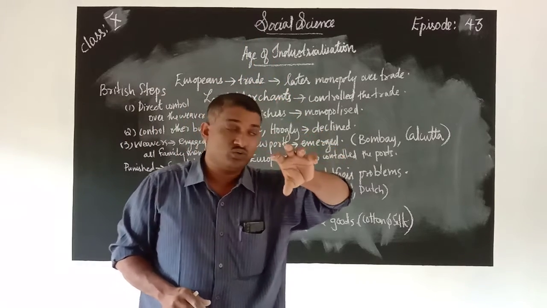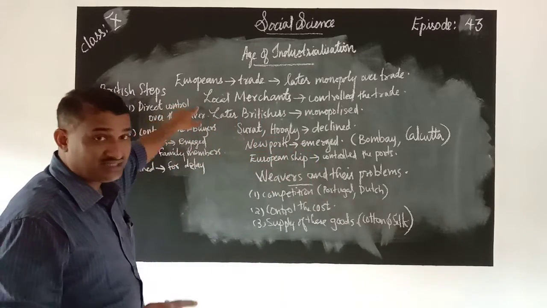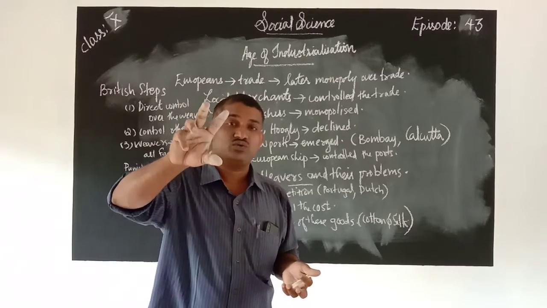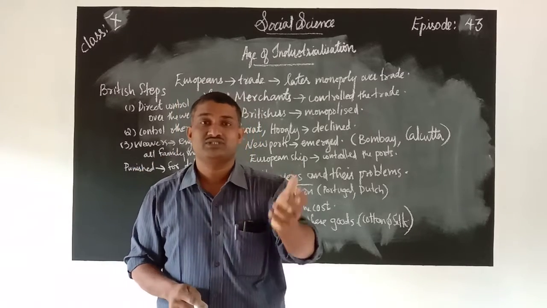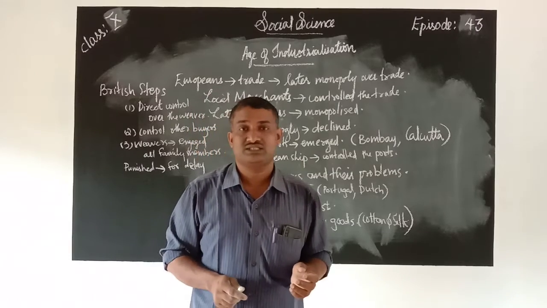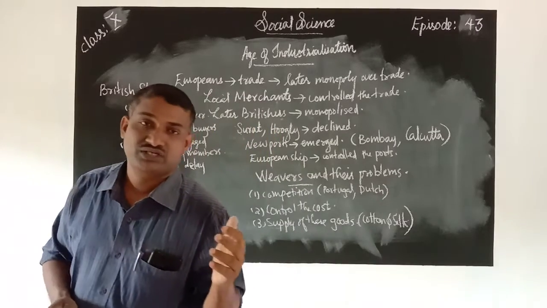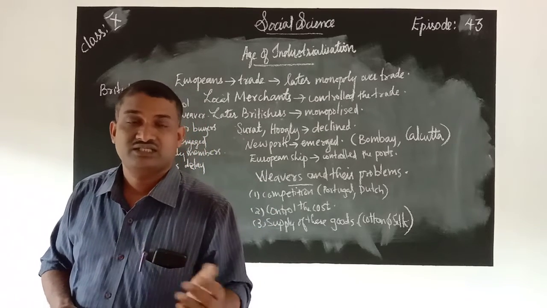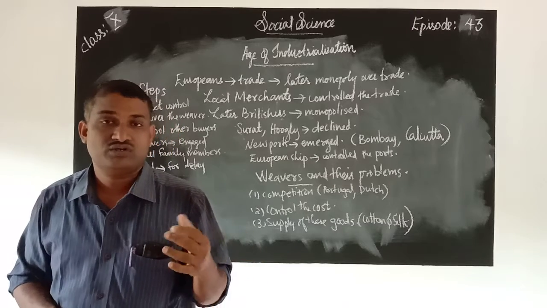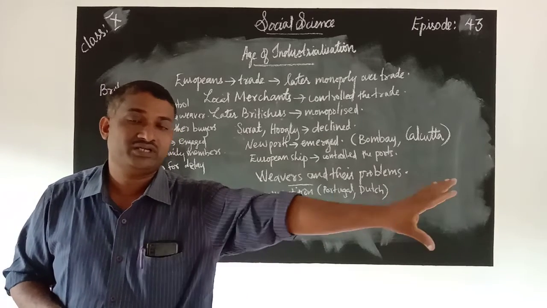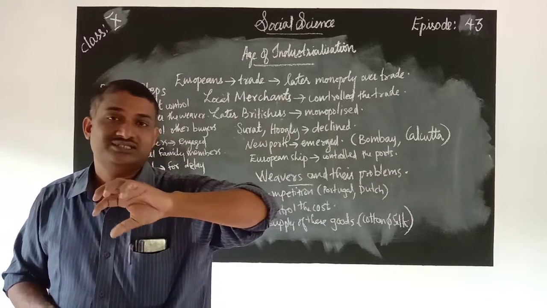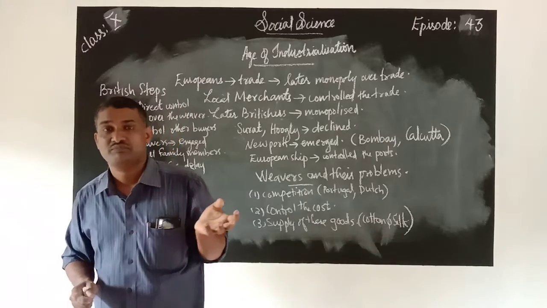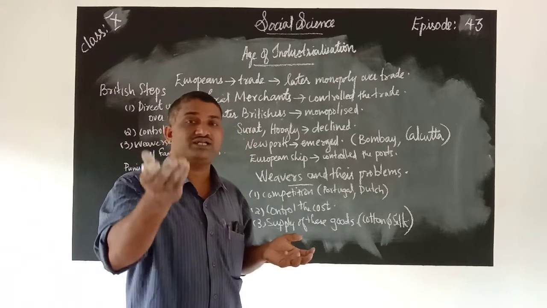That was totally controlled. Later on, the local merchants who controlled the trade in early times engaged in trade relations with many European countries. These local merchants' power and prestige increased. They were influential in the society. Moreover, they made trade relations with many European countries, so all the European countries depended on these local merchants. Their power and prestige automatically increased.